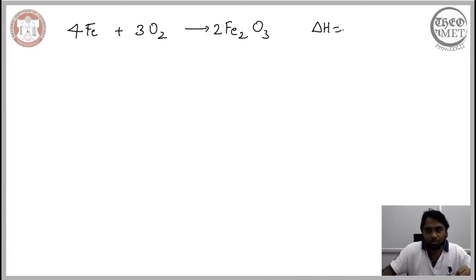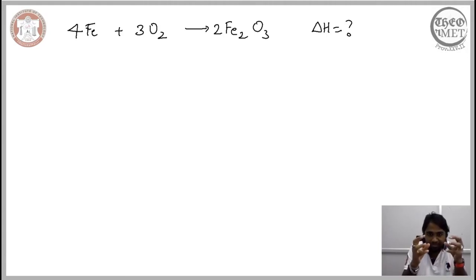Now the enthalpy that we need to find out is for this balanced reaction, and this is something we don't know. So whenever we want to estimate the enthalpy of a reaction, it is important for us to note that this reaction is balanced. So whatever enthalpy we are estimating, be it in a theoretical condition or in an experimental condition.